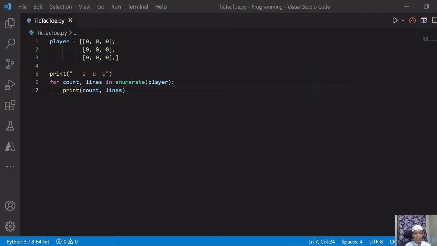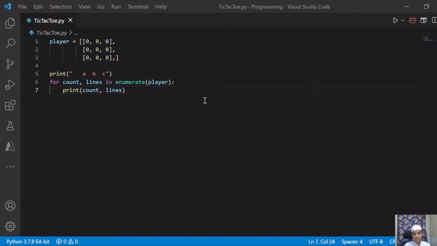Now let's say a player wants to play on a certain position. How do we modify that specific position in our actual game? So first of all, we can use indexes to get an exact value, but you can also set a value at a specific index, or you can use a slice.